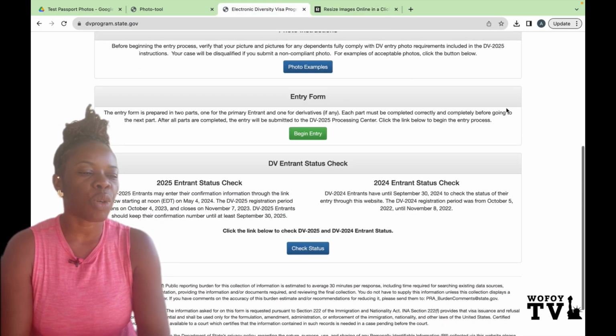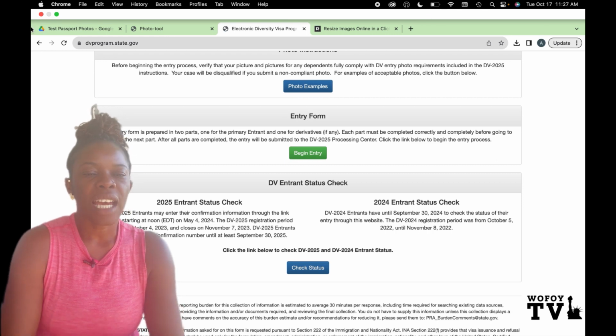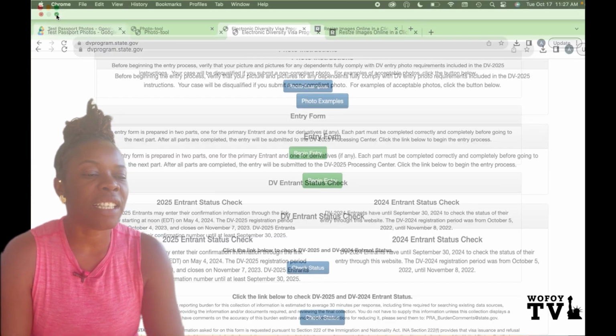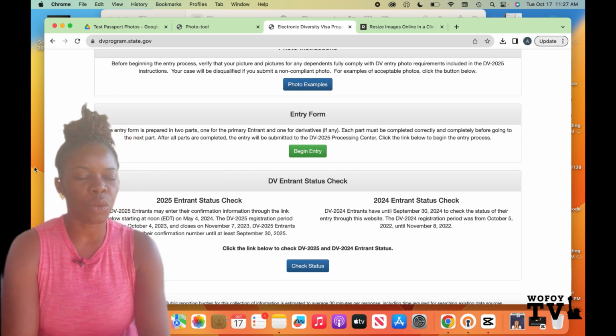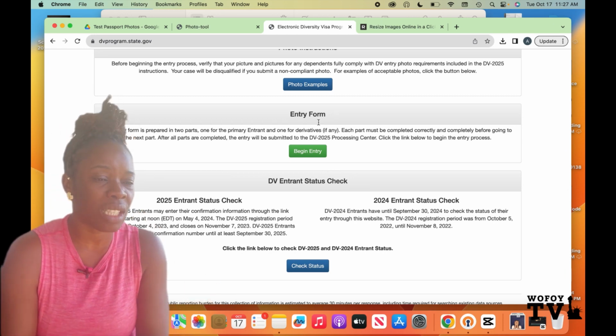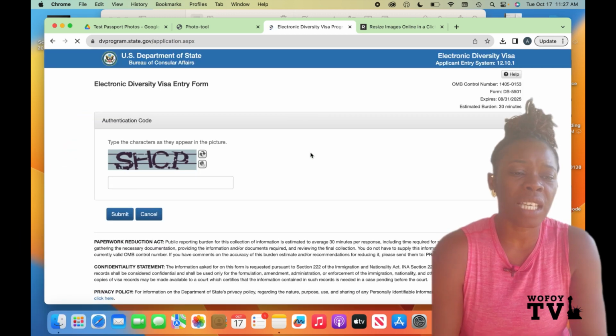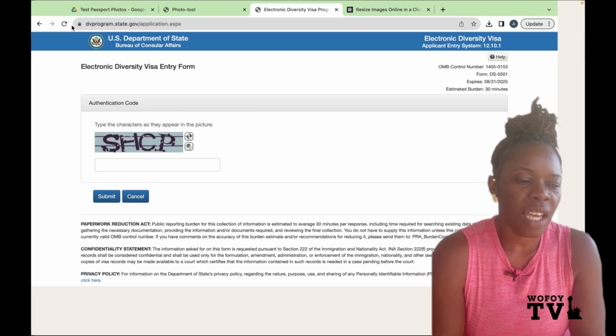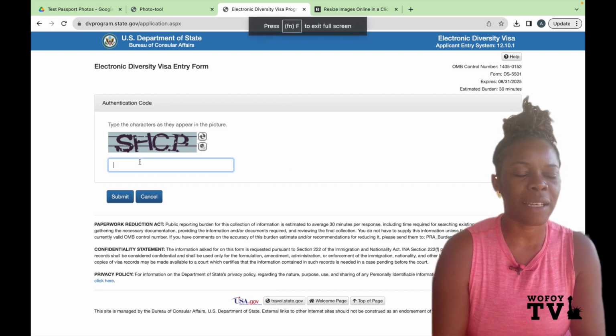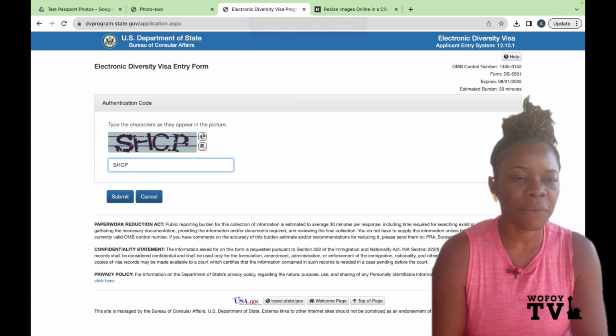All right, so now I am on the State Department website, the DV lottery website, to try to apply for this DV lottery, testing with these pictures to see whether the system will see if some of my photos are not good. I am now going to test to see if the system can tell that this photo is not good.